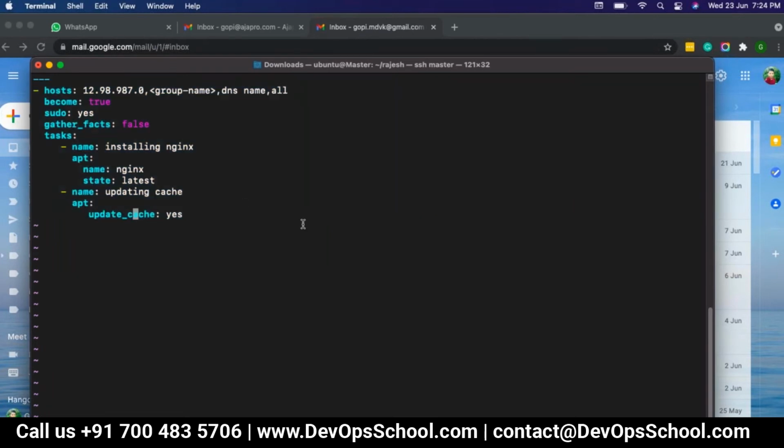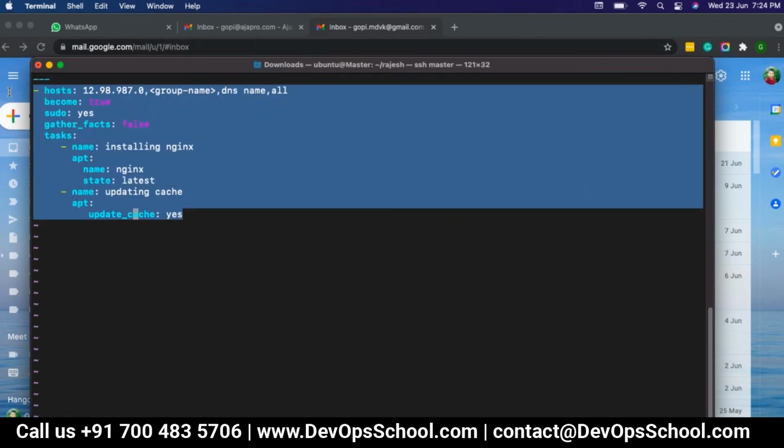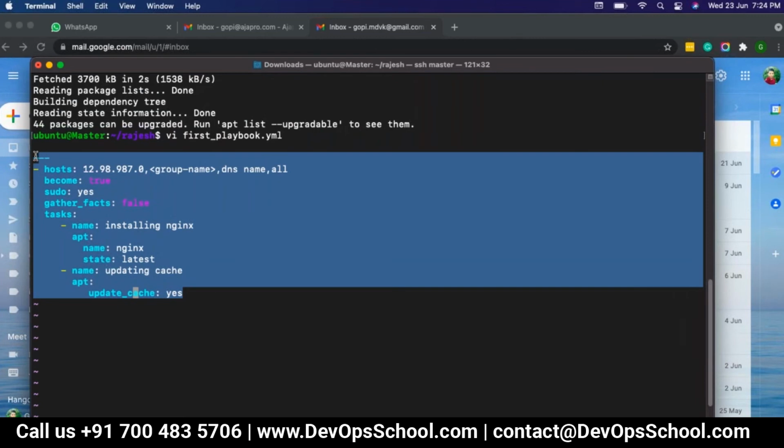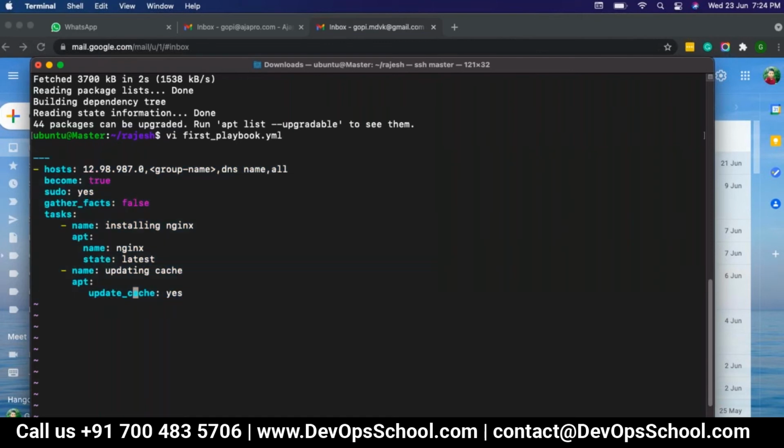Yeah, I have a question here. Suppose I have 10 hosts, and one of the tasks is failing on one server. Will it go to another server and install, or will it skip the first server? You are having 10 slave servers, and I'm installing multiple tasks. One of the tasks is failing on the first node itself. What will happen? It will not go for another task. It will stop there only.